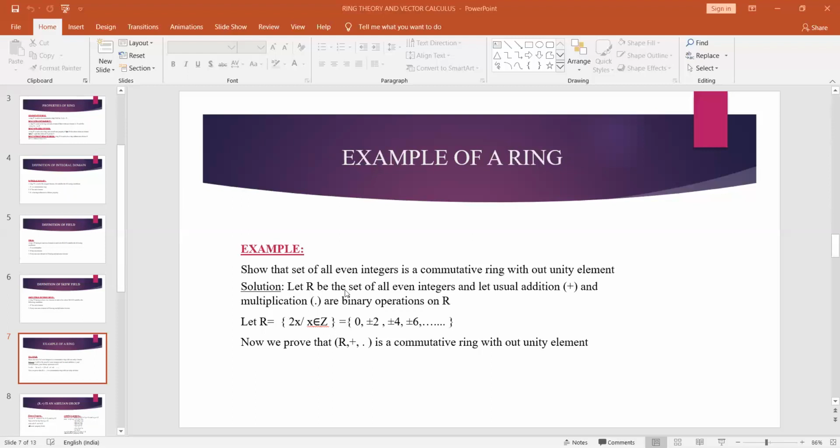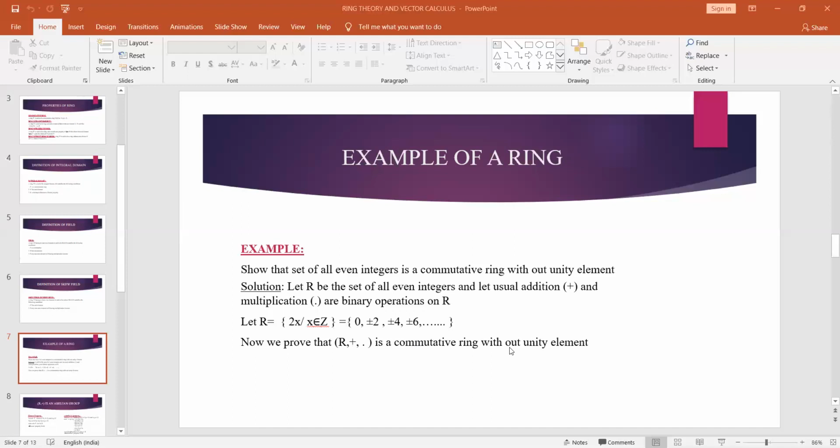Since R is the set of all even integers, I have written R equal to 2 into x where x belongs to Z. It means when you consider an integer, then we get one even integer in R. For every integer, we get one even integer in R. The set of all even integers is of the form 0, plus or minus 2, plus or minus 4, plus or minus 6, and so on. This is the set of all even integers. Now we have to prove that R, plus, dot is a commutative ring without unity element.